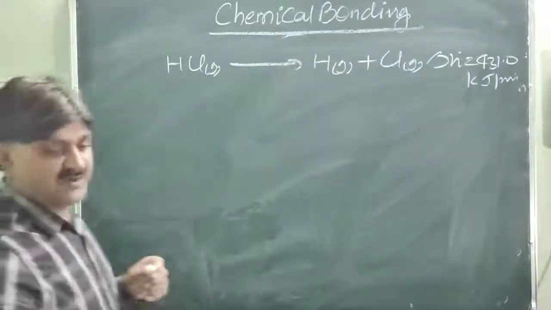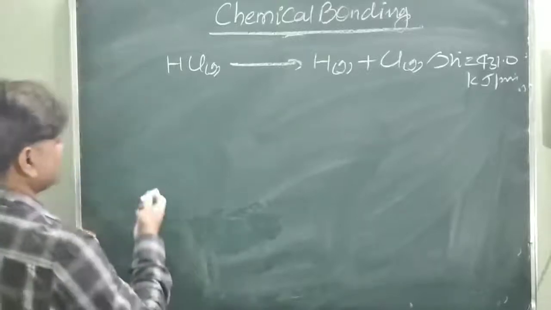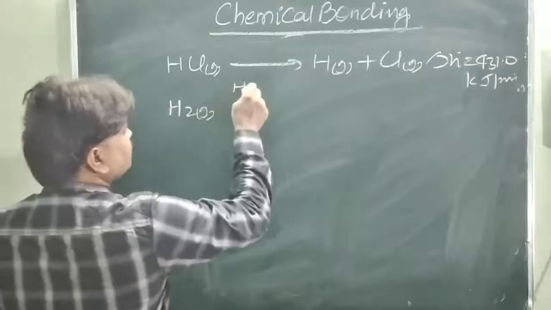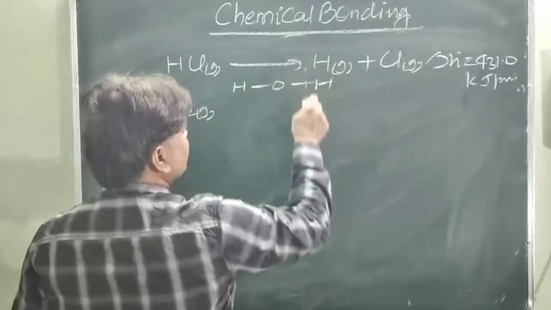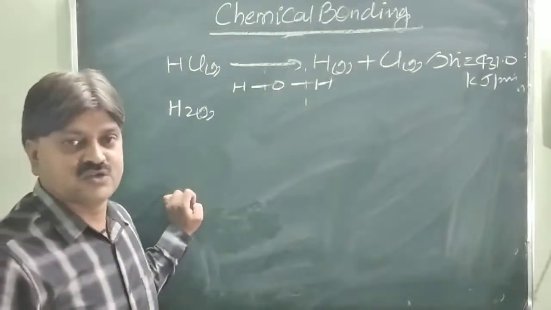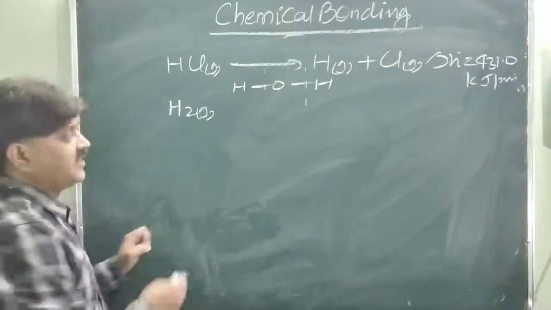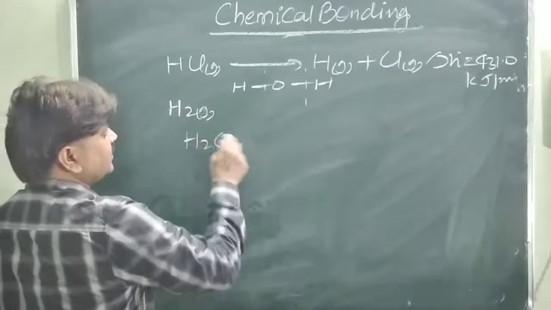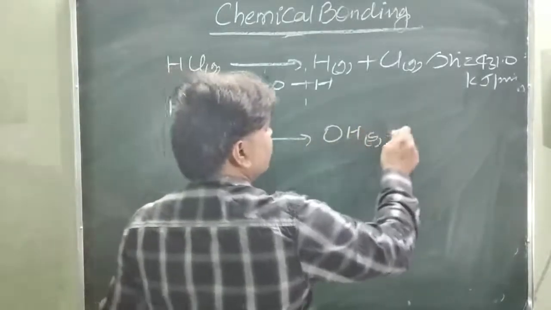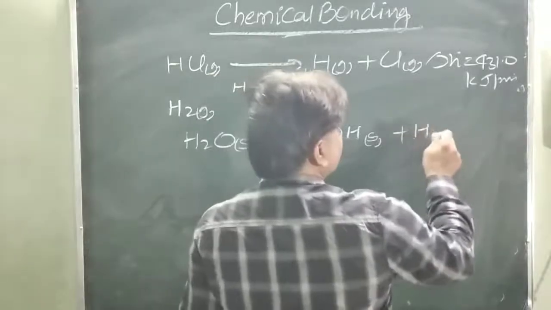Just like in case of water molecules, this is H2O gas. You will see H-O-H. There are two bonds present here. So first of all, H2O gas is dissociated into OH gas and hydrogen gas.